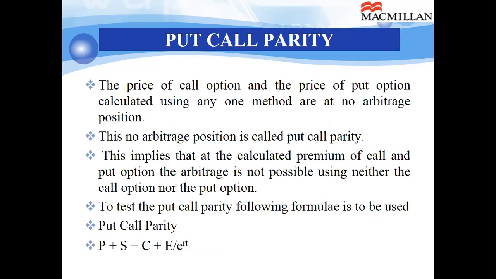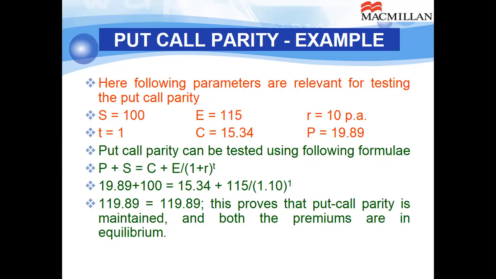To test the put call parity, following formula is used. P plus S, that is left hand side of the equation, should equal the right hand side of the equation. That is the fundamental of put call parity. Now if we use this formula, P means premium of the put option, S is the spot price, C is the premium of call option, E is the exercise price. Now I have used E raised to the power of RT. This will be used if your interest rate is with continuous compounding. If interest rate is with simple compounding, it will be 1 plus r raised to the power of t. So that differentiation you should remember. Now, as in our example, it was continuous compounding.